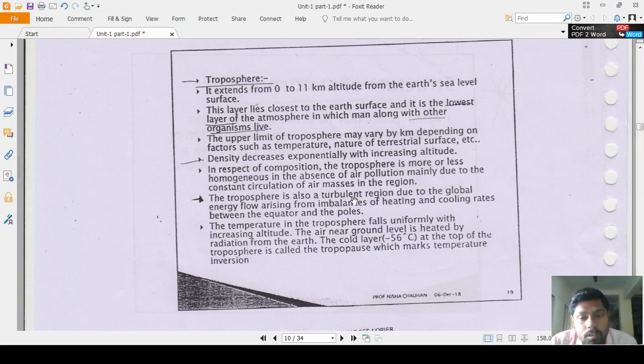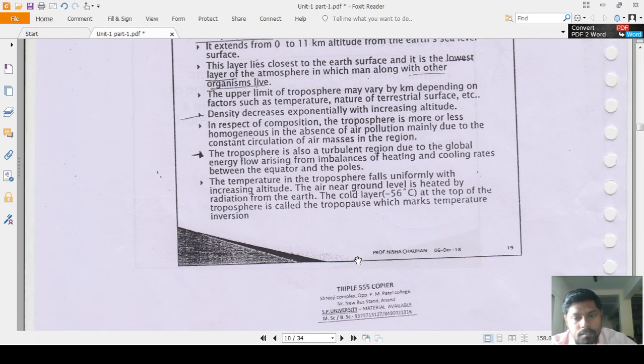The troposphere is also a turbulent region due to the energy flow arising from the imbalances of the heating and cooling rates between the equator and the poles. The temperature in the troposphere falls uniformly with increasing altitude, as the air near ground level is heated by radiation from the earth. The cold layer, minus 56 degrees Celsius at the top of the troposphere, is known as the tropopause. Remember this point: the cold layer at minus 56 degrees Celsius at the top of the troposphere is known as the tropopause, which marks the temperature inversion.